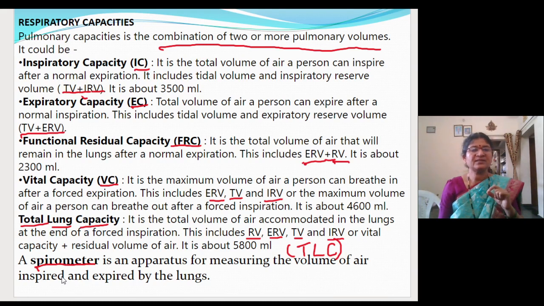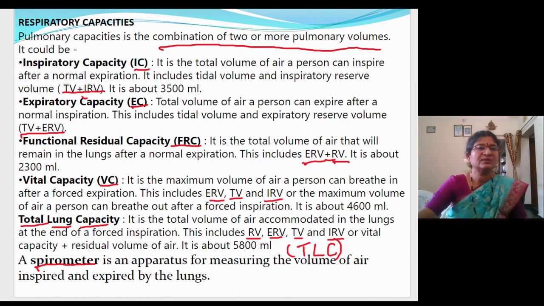So this spirometry, let us know the diagram afterwards. Fine. Here, how much air we will take in and how much air we will give out is represented graphically on a piece of paper. And this process is called spirometry, and the instrument which helps in recording the respiratory volume is called the spirometer. Now let us know this through the diagram. With the help of the diagram, let us know this. Fine.